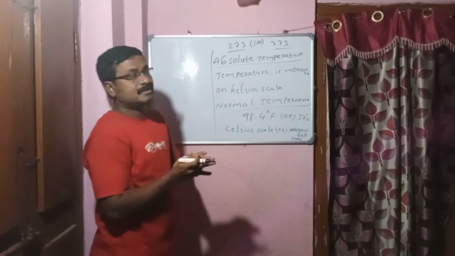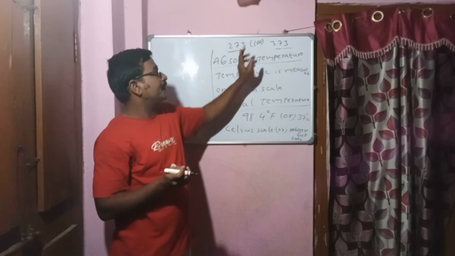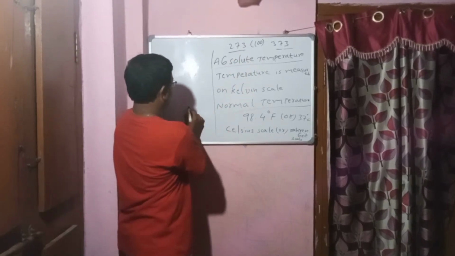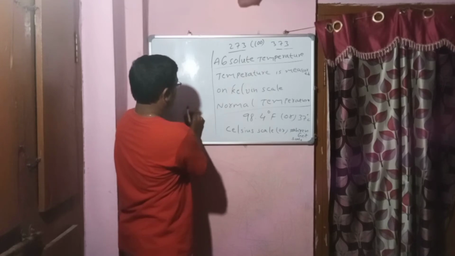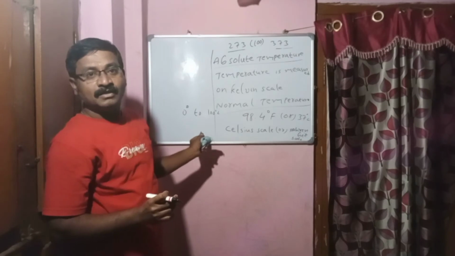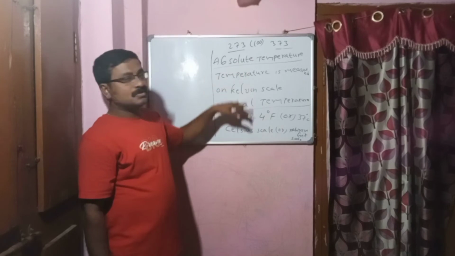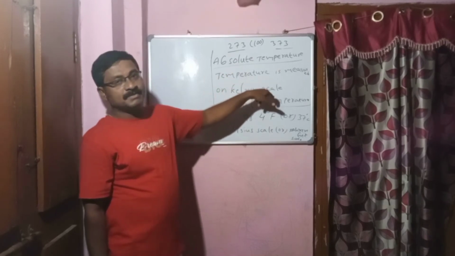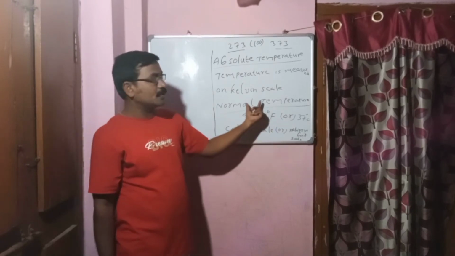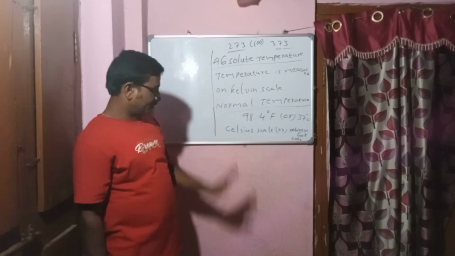In normal temperature, from 0 to 100 degrees centigrade, there are also 100 divisions. Absolute temperature means temperature measured on the Kelvin scale. Normal temperature means temperature measured using the Celsius scale. This is the difference.